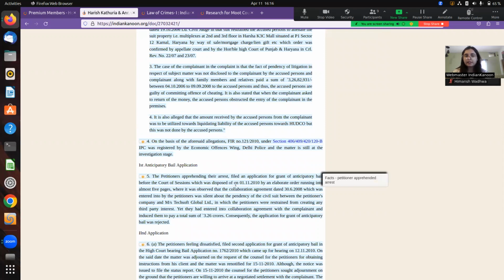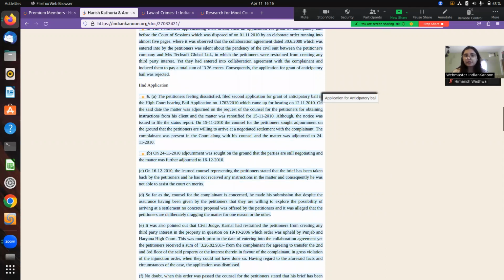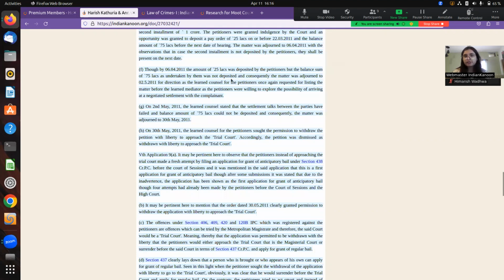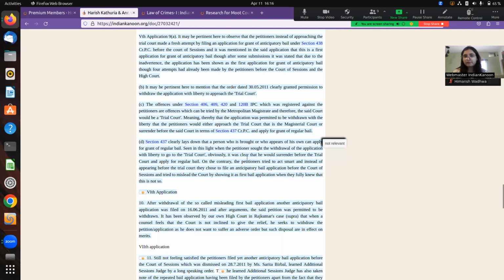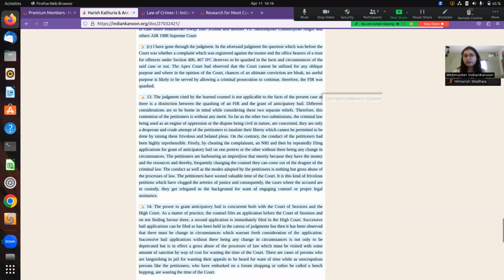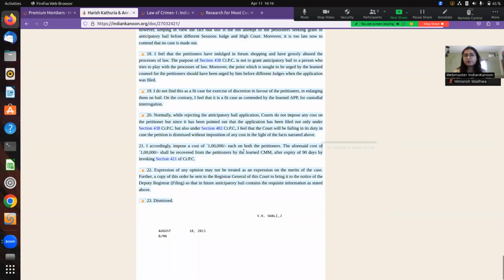What happened in previous bail applications? I've made note on that. What does the court say? So you can see all of my judgment is completely annotated. I've even marked places which I think are not very relevant for my research. You can do this too with any documents, in your own domain, whatever research project that you have. You can simply save all of your research like that, and you don't have to read that judgment again.